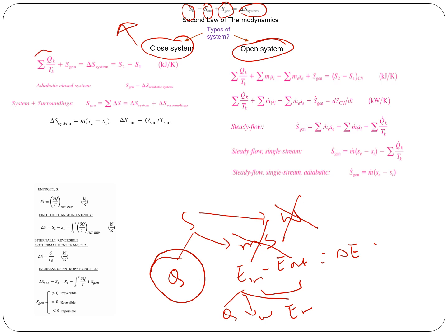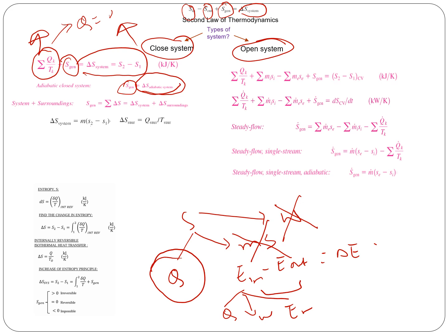So this is the entropy transfer due to heat, and then you have entropy generation equals the change in entropy of the system. And in the closed system, if it is adiabatic, if Q is zero, then this becomes entropy generation equals the change in entropy of the adiabatic system.